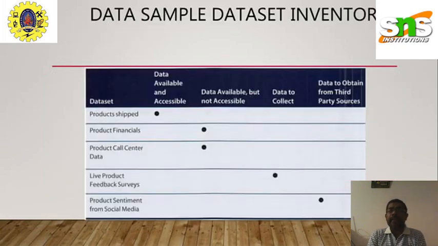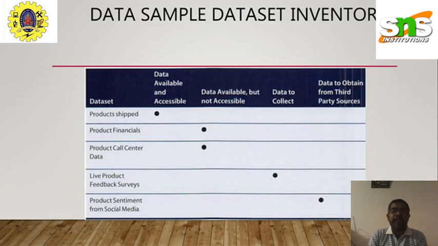And next, here we are seeing the data sample for the data set inventory. Here we have 4 kinds of attributes. It states data available and accessible, data available but not accessible, data to collect, and data to obtain from third party sources. Those are the 4 kinds of attributes stated in the data set inventory.